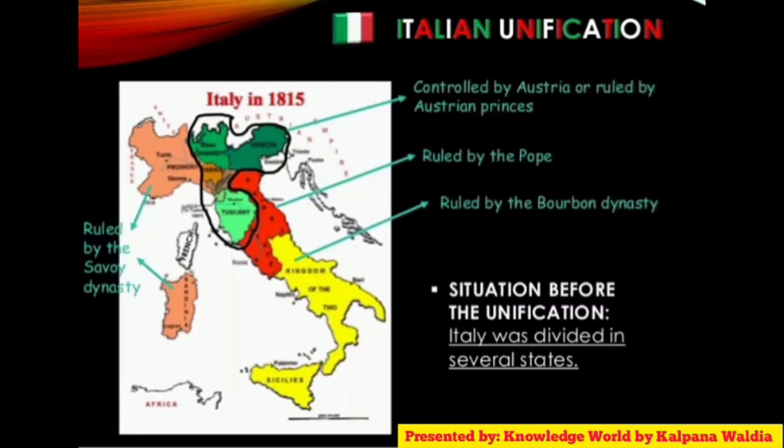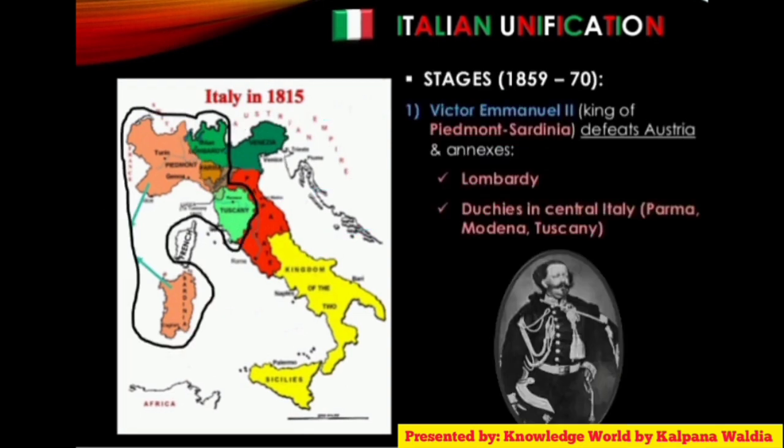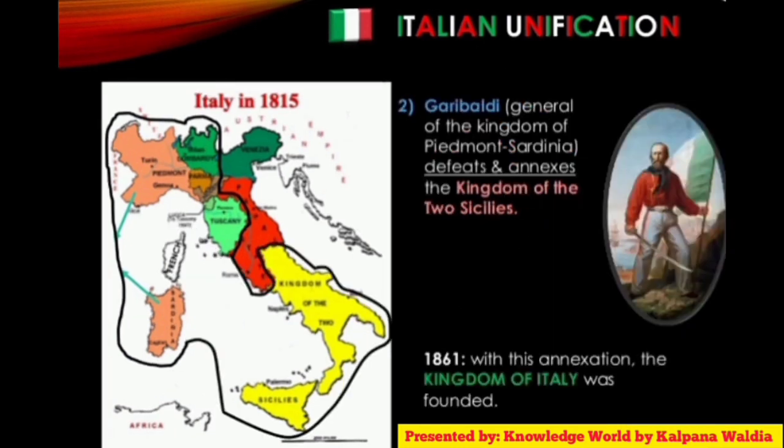Towards the unification of Italy, we know the situation before unification. Italy was divided into several states. The top portion of Italy was controlled by Austrian princes. The central portion of Italy was ruled by the Pope, whereas the bottom portion was ruled by the Bourbon dynasty of France. The stages of unification of Italy passed between the time period of 1859 to 1870.